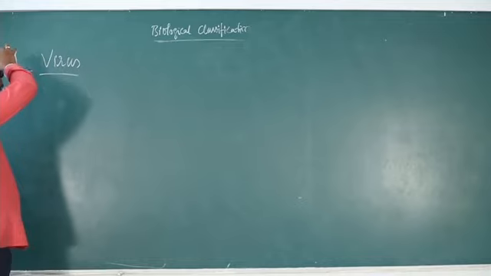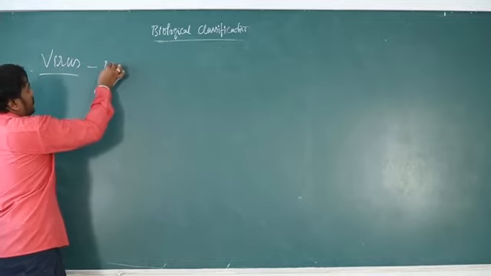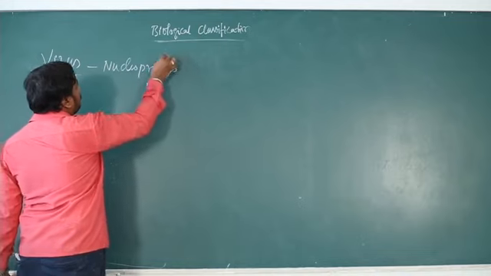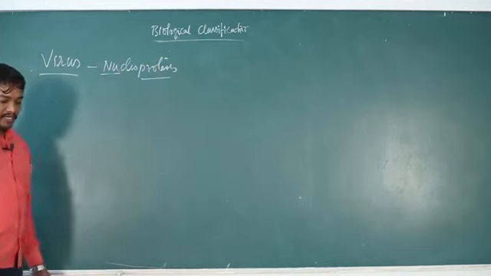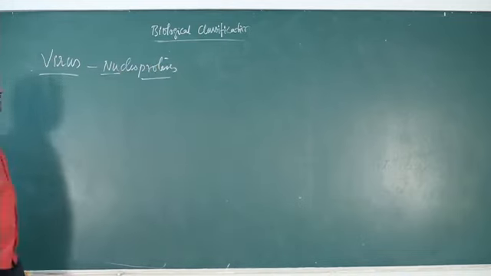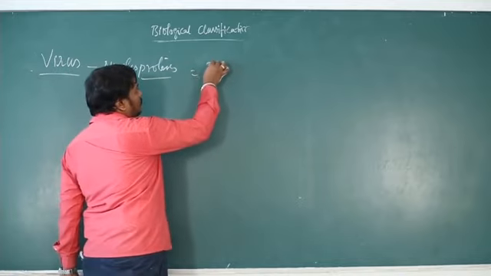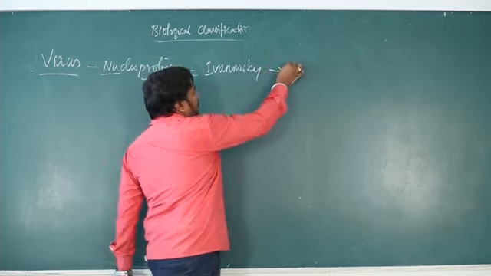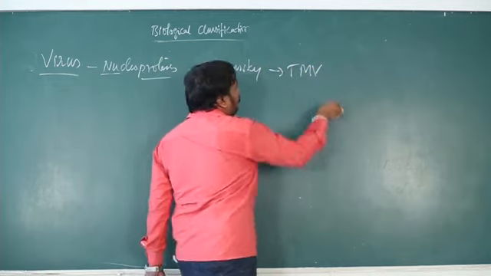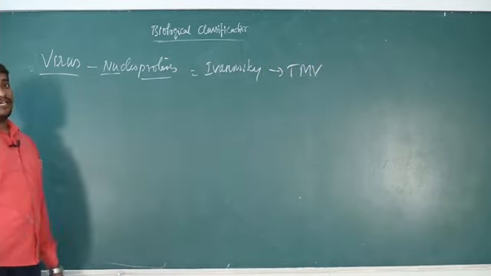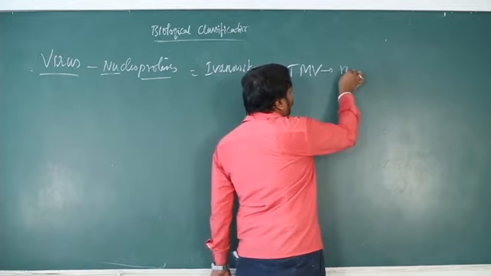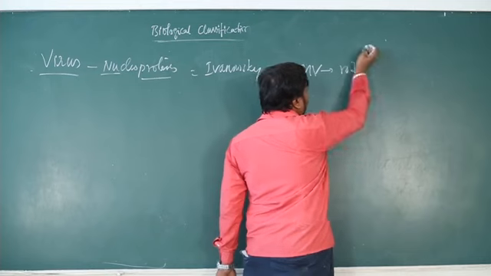So virus are nucleoproteins. Nucleoproteins, they are made up of nucleic acid as well as protein. Okay, the first scientist who isolated this virus was Ivanovsky. So he isolated and named tobacco mosaic virus. Okay, so this is the first virus which was detected. So tobacco mosaic virus is a rod shaped virus. Rod shape.